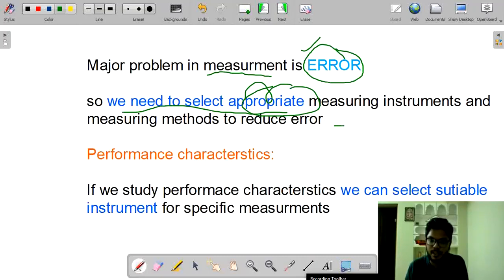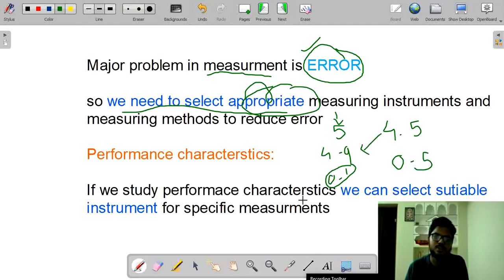Suppose we need to get the required value as 5, but we are getting 4.5. What is the error? The error is 0.5. If we make a device that reduces the error and gives output as 4.9, now what is the error? Now the error is 0.1. So now the error is reduced. So we need to continuously invent devices such that our error is reduced.